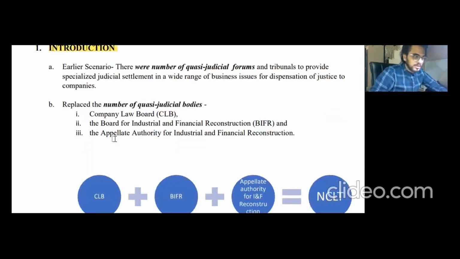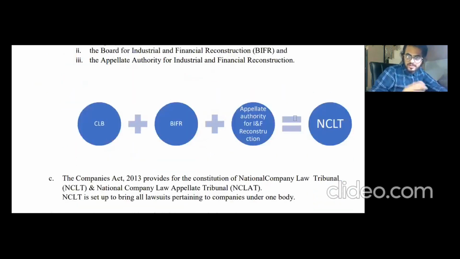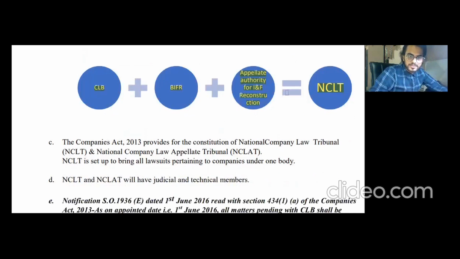As I've already told you, you can see the diagram that I have made. CLB plus BIFR plus the Appellate Authority for Industrial and Financial Reconstruction are now clubbed and made into NCLT. So NCLT is the final appellate authority right now, after 2016. By final appellate authority, I mean the only appellate authority for companies. If a company wants to appeal against orders, then it will head to the NCLT only.